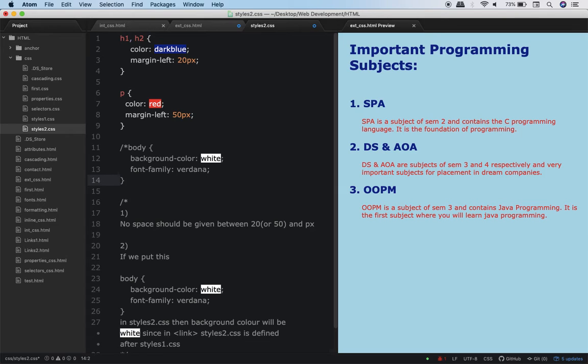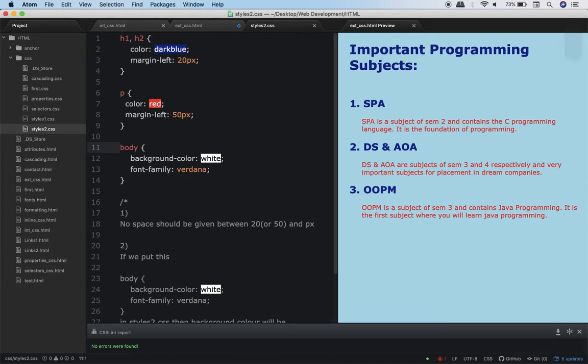I will remove this comment. Now please be attentive. When I remove the comment, also keep one of your eyes over here. Did you notice what happened? In this styles2.css, I wrote body, and for the body I wrote background color white.